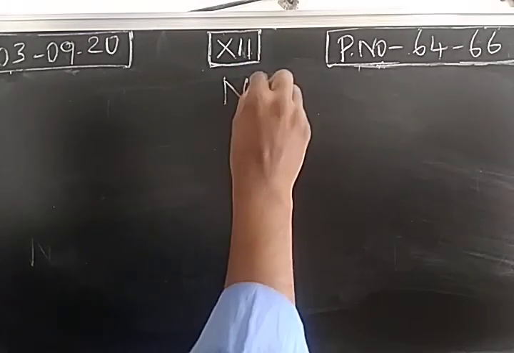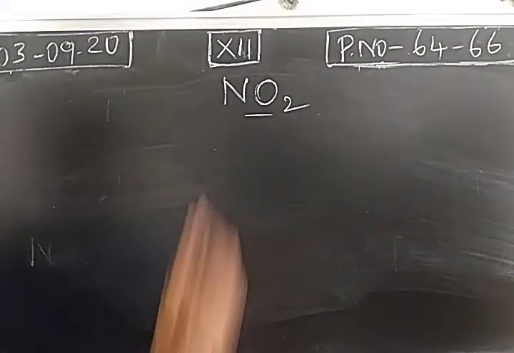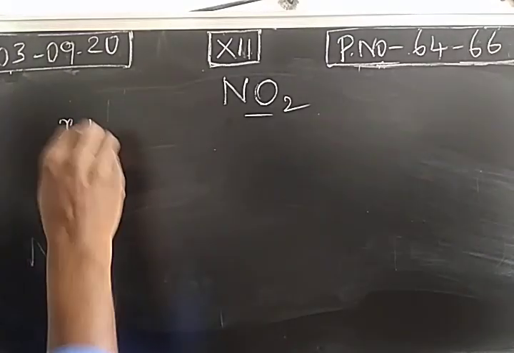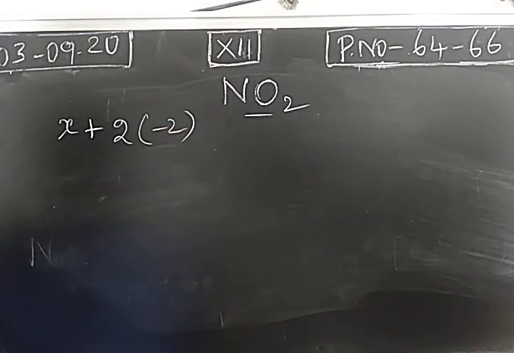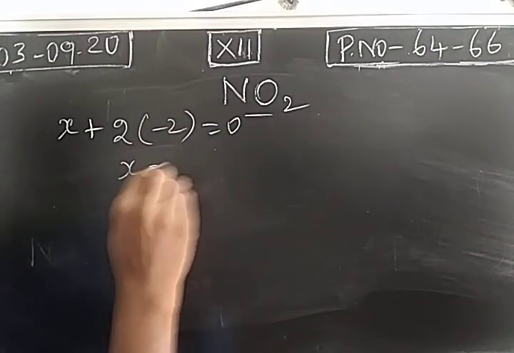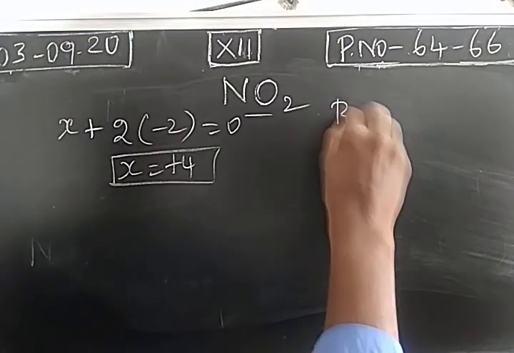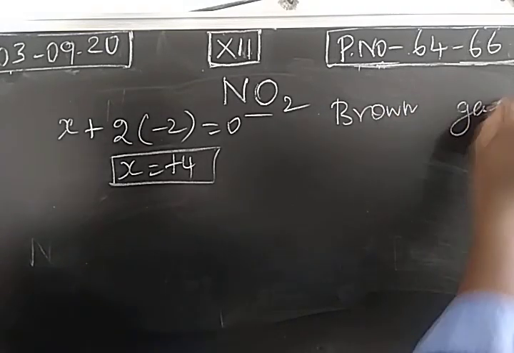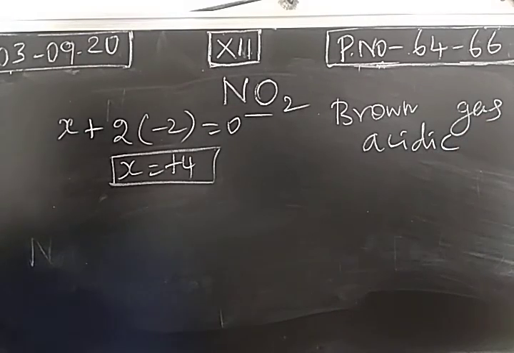Second compound, nitrogen dioxide. Calculate the oxidation state of nitrogen. We take it as X. Then we have 2 oxygen atoms, and for each oxygen the oxidation state is -2. So the oxidation state of nitrogen is +4. This is a brown color gas, and it is acidic in nature. All these are 1 mark questions: what is the nature of the oxides of nitrogen and the oxidation state? Preparation and structure will be 2 more questions.